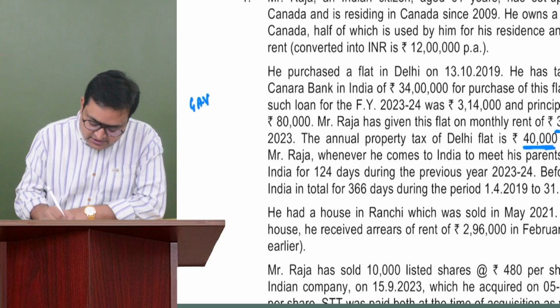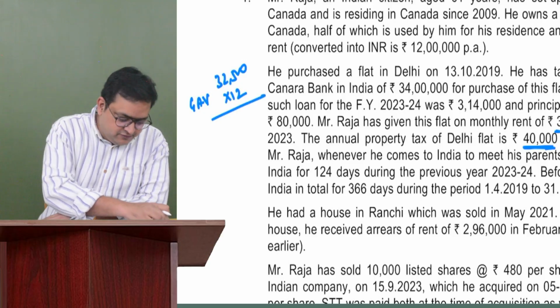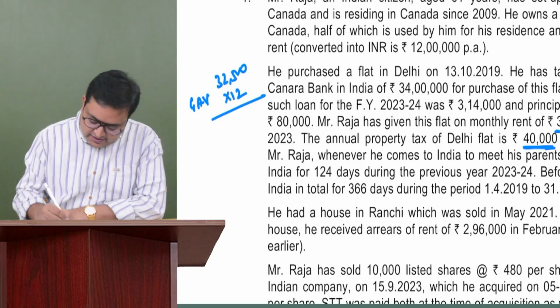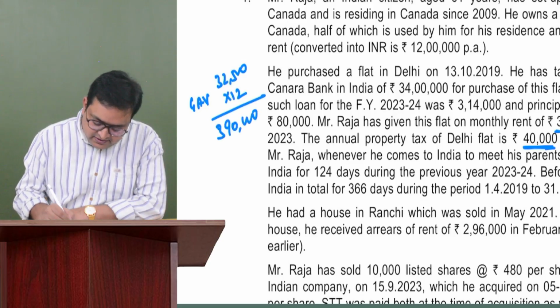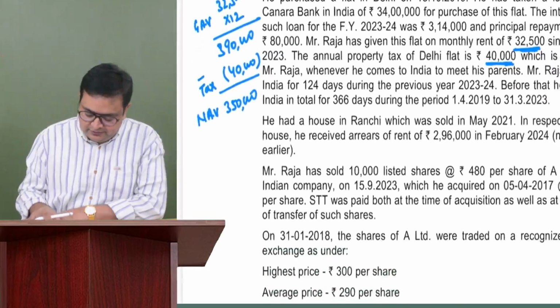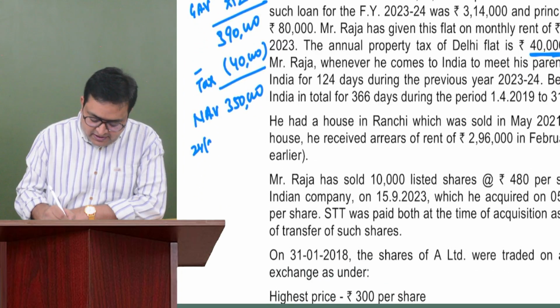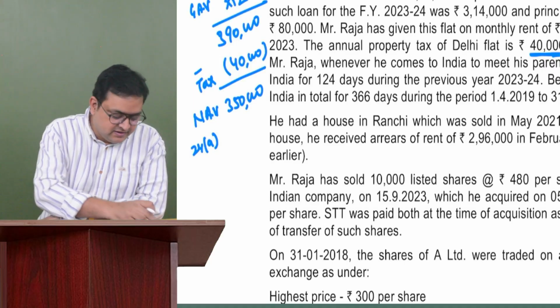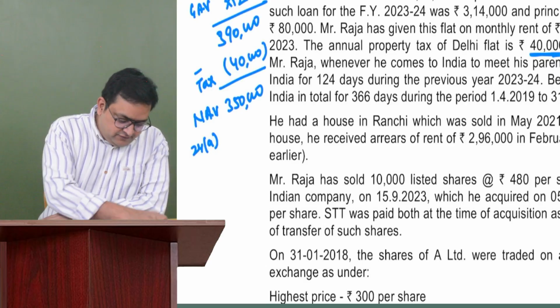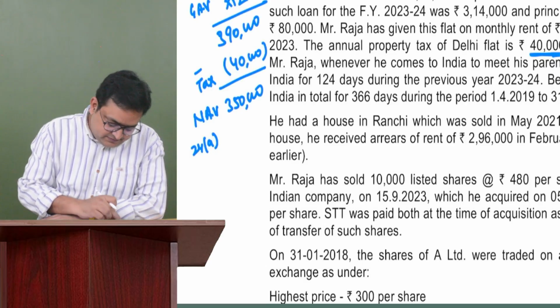GAV will become 32,500 into 12, which is 3,90,000. This would be GAV minus municipal taxes paid. He is also paying 40,000 as taxes. So his NAV would be 3,50,000. Correct. Out of this NAV, since it's a let out property, the 24A deduction, 30% standard deduction, would be available. 350 minus 30%,